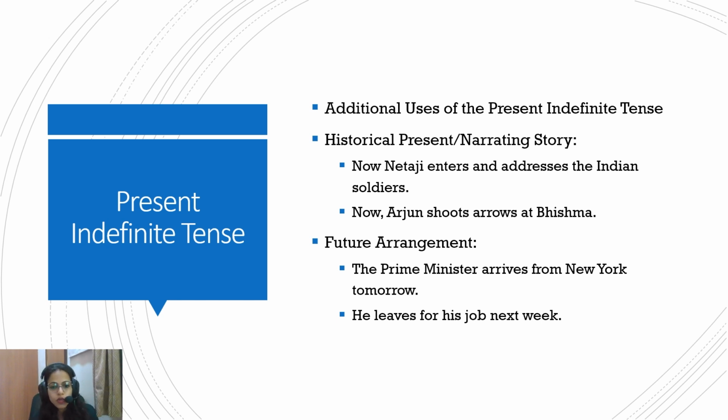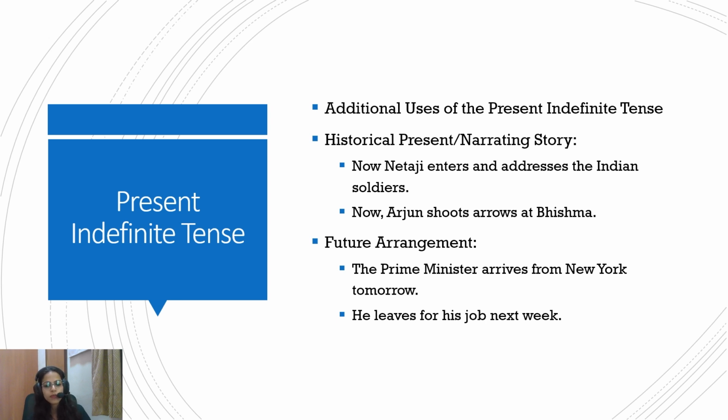Similarly, some sort of historical event that is being presented to present a picture of things. Now Arjun shoots arrow at Bhishma, or even if you are telling some sort of story, oh God, this happened, and then he enters. So for that dramatic effect, if you're narrating some story or historical present, then present indefinite tense can be used. Another additional usage is present future arrangement.